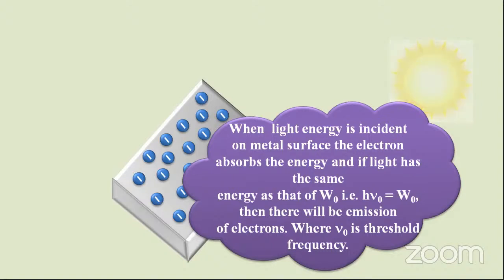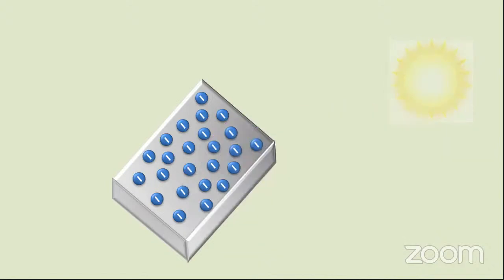Then emission of electrons is possible, where nu naught is the threshold frequency. Threshold frequency is the frequency that holds the electron in the metal. Whenever the photon frequency equals that threshold frequency, we are supplying the work function.